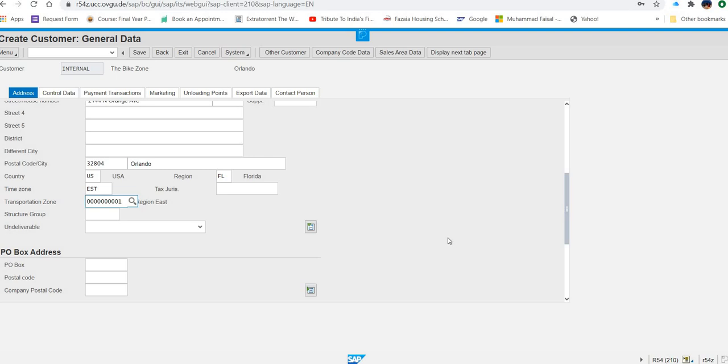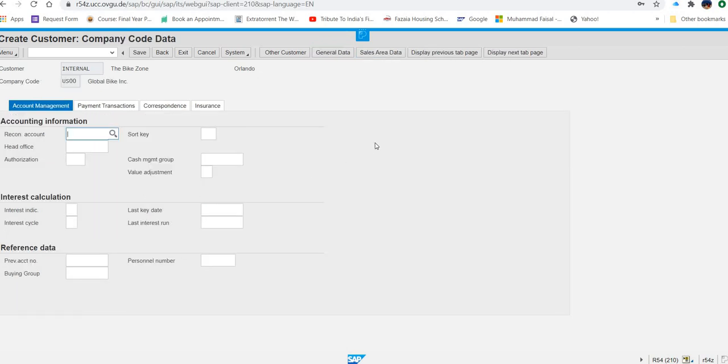That option has gone. Now what do we have to enter? We have to go into the company code data. So again, you have to enter here. Now you can see that option doesn't appear again. So this is the trick. If you are receiving this message, this is the trick to avoid it.